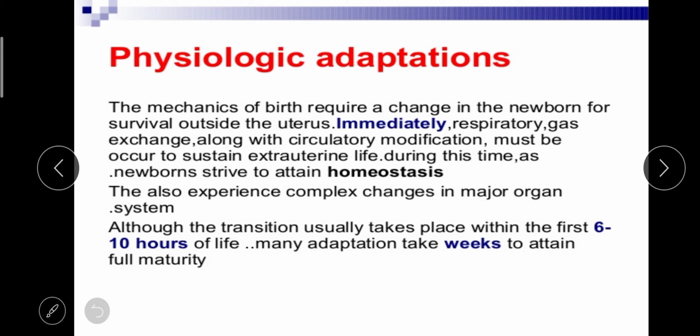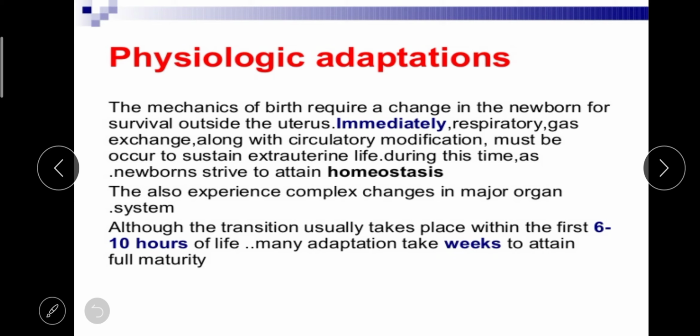Respiratory gas exchange along with circulatory modification must occur to sustain the extrauterine life. During this time, as the newborn strives to attain homeostasis, they also experience complex changes in the major organ systems. Although the transition usually takes place within the first 6 to 10 hours of life, many adaptations take weeks to attain full maturity.